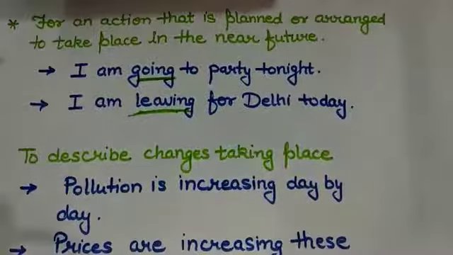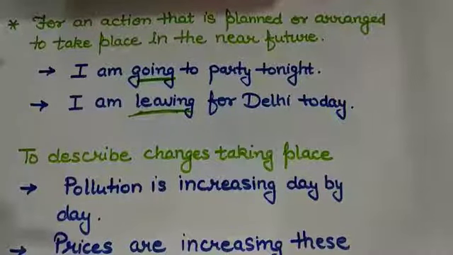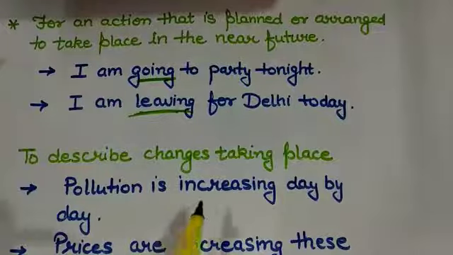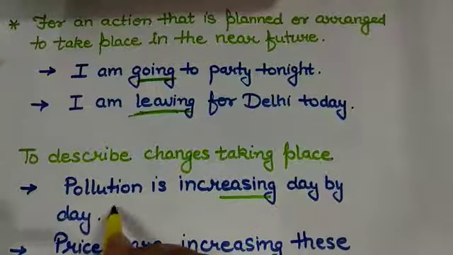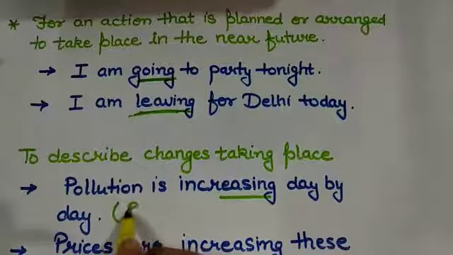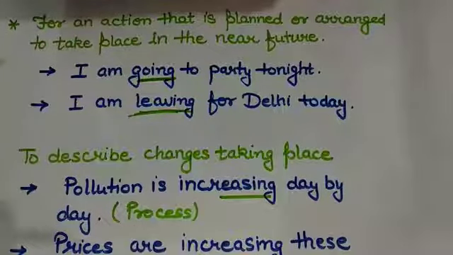Now present continuous tense is also used to describe changes that are taking place on a daily basis or in a progressive way, such as pollution is increasing day by day. I have used continuous tense here because this is undergoing a process, and we cannot say that pollution increased in a single day.